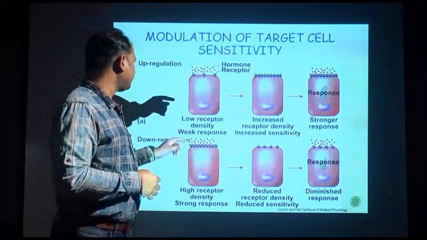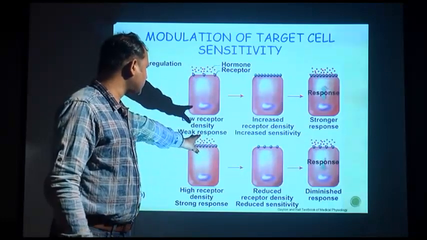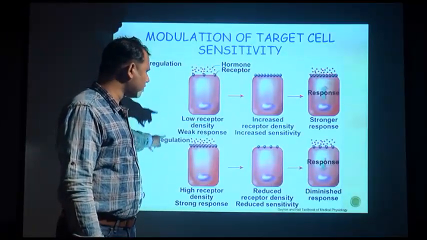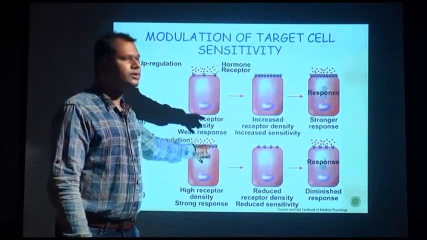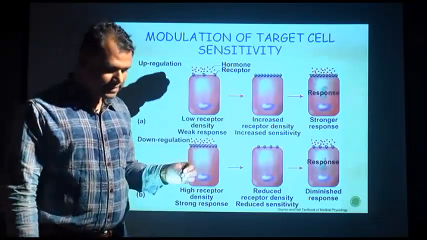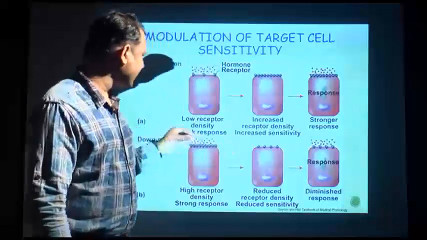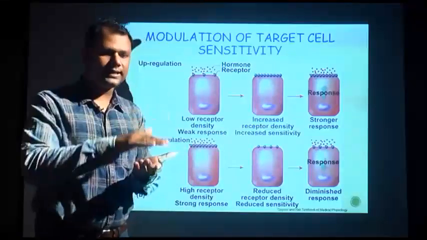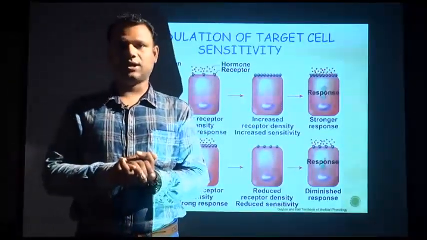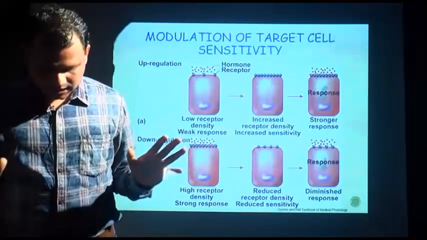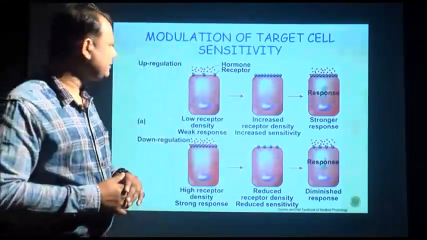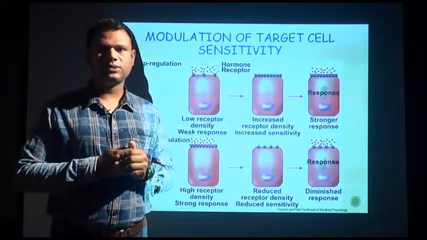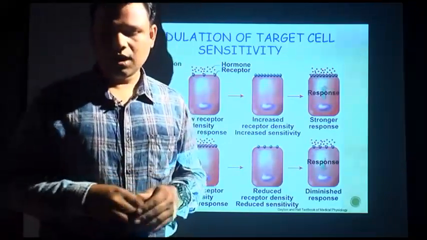Guys, just focus on the lower panel. In the middle one you can see, after high receptor density or strong response, the cell reduces its hormonal receptors. That means there is a degradation of the receptors, and as a result, in the last one you can see the response decreases, there is a diminished response towards the hormone. Okay. So ultimately the body gets stabilized. That's why I have given the heading how homeostasis is maintained, how homeostasis occurs in relation to your endocrine system.